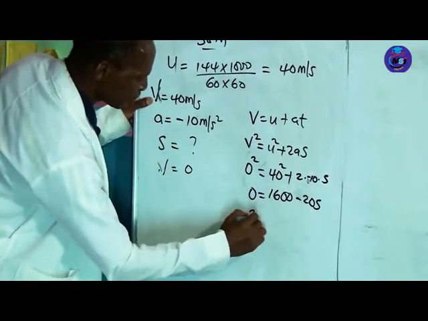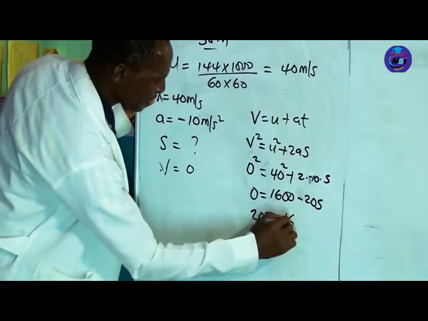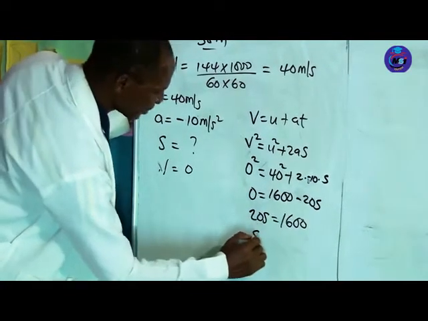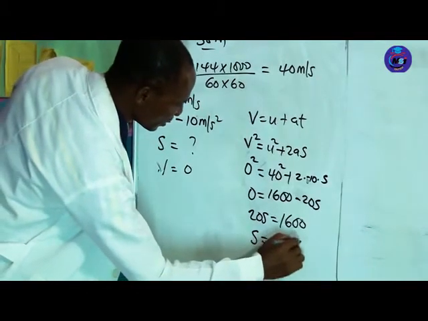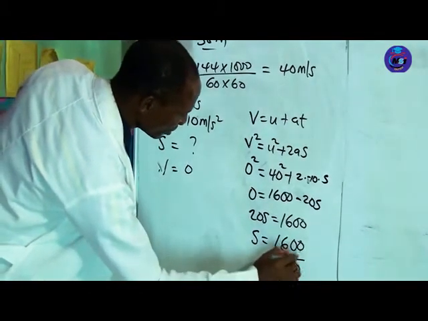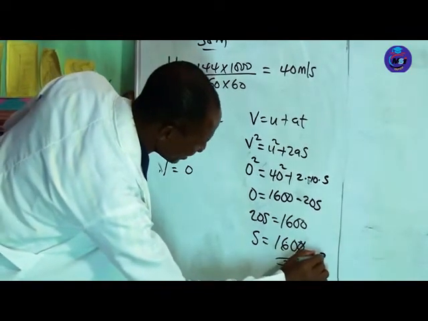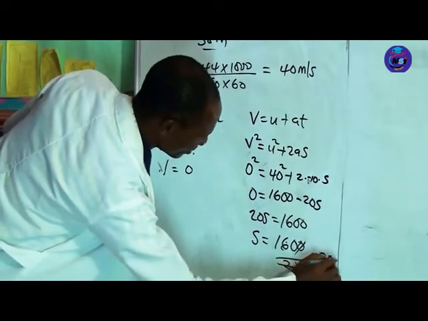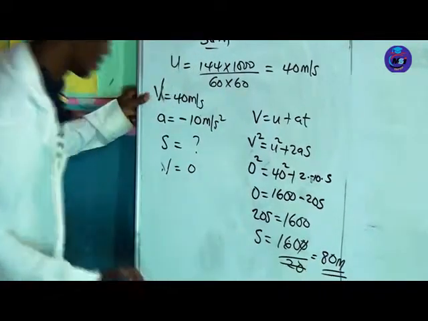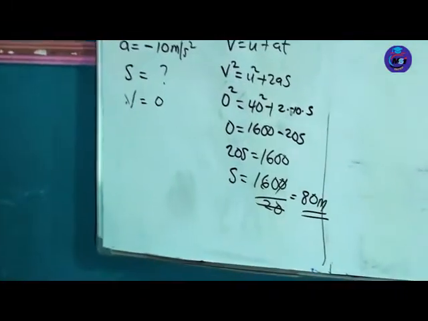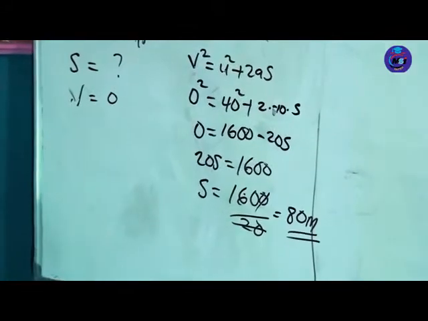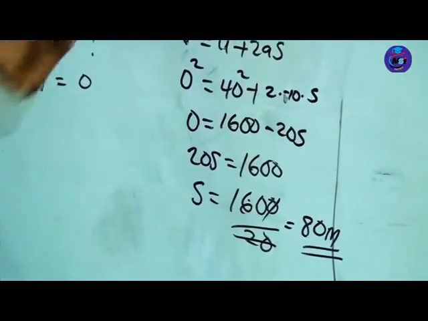Bringing this one to this side, we have 20x equal to 1600. So we have x equal to 1600 divided by 20, which gives 80 meters. That is the distance for that question. So that's illustration 3.